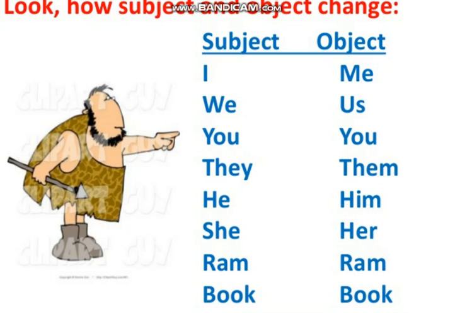Then the subjective form is we and the objective form is us. Subjective form is you, objective form is also you, which means it remains the same. Subjective form is they and its objective form is them. He is the subjective form and the objective form is him. She is the subjective form and the objective form is her. Here the names are given like Ram and Ram, but they are simply saying that if we have any noun, whether singular or plural, it remains the same as a subject and as an object. As you can see, book, book, it remains the same. Obviously we would not change them.